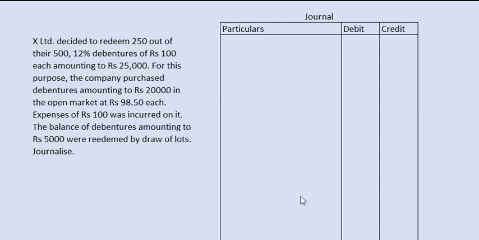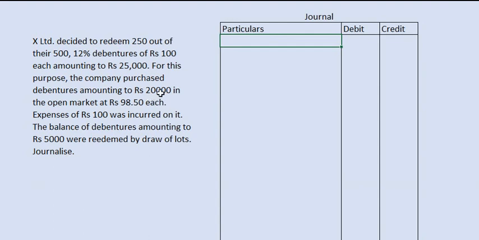Here I'm not doing the journal entry of issue of these debentures. So now we are focusing only on the redemption of debentures. First of all, we can see the debentures worth rupees 20,000 are redeemed by purchasing in the open market. So first we need to record this transaction, this event.